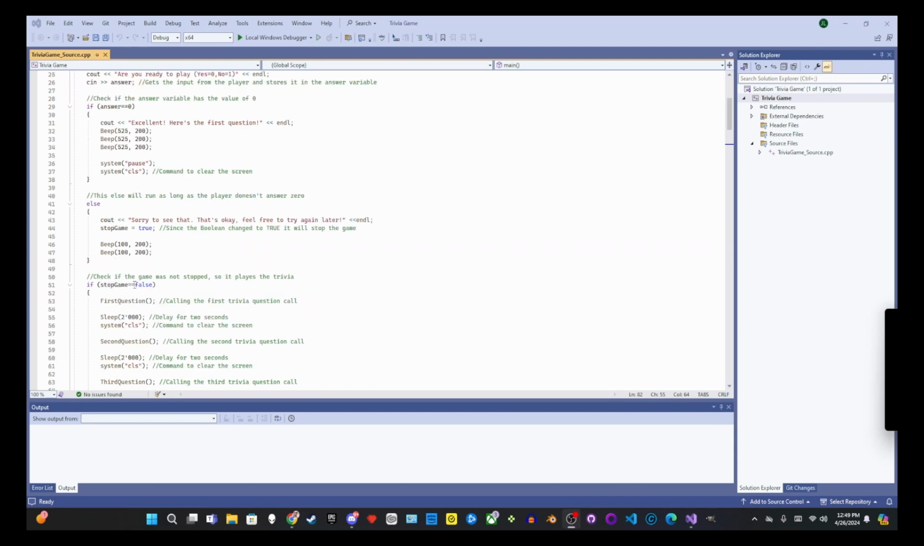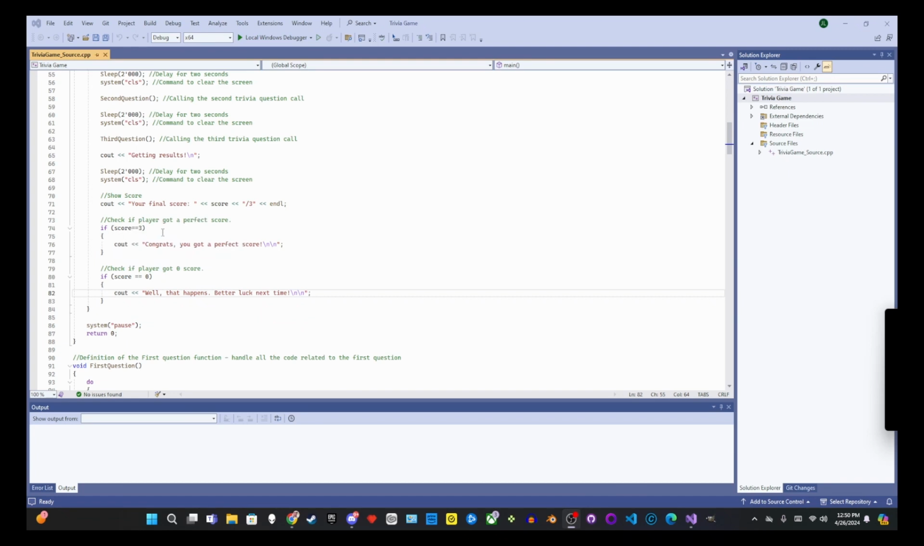Otherwise, if the stop game bool is false, we go through the game. And if it's a perfect score, it'll say, congrats, you got a perfect score, yay! And if you didn't score anything, it'll say, well, that happens, better luck next time. And then it'll pause for a moment. Basically, pause will give you just a thing that says, press any button to continue, and then you continue from there. And then it will return 0, and that's basically the end of the action.